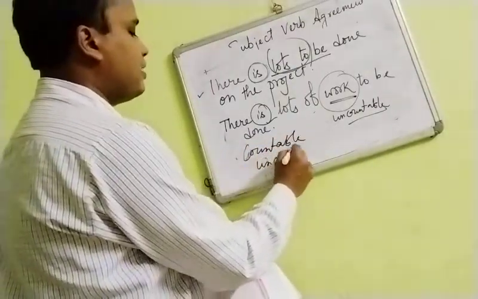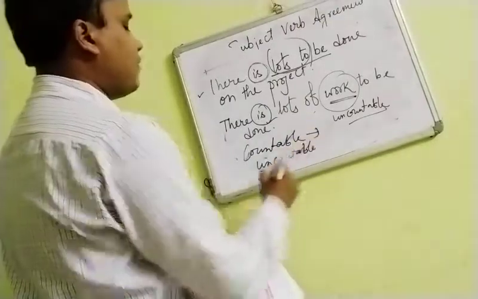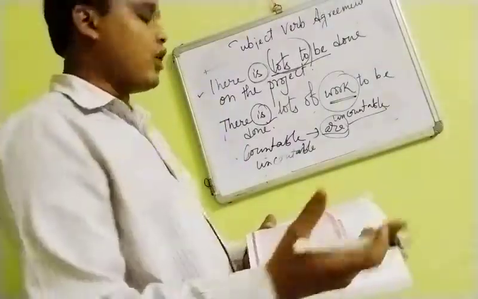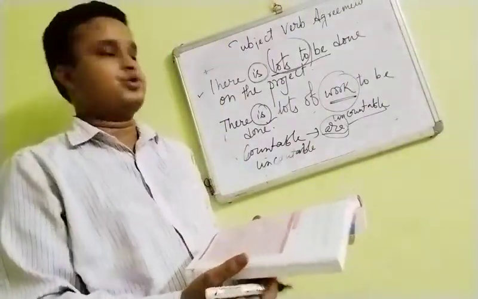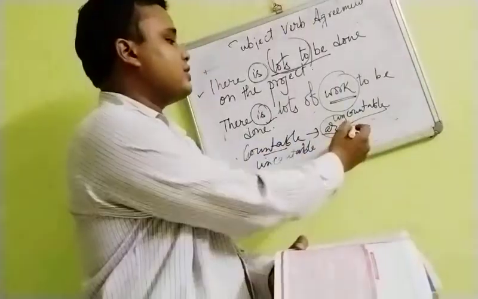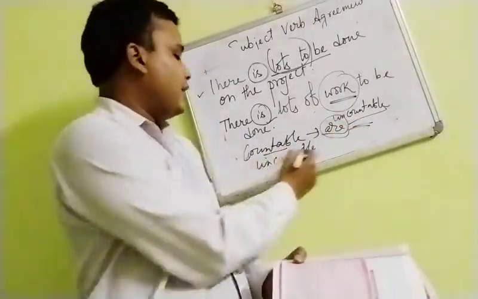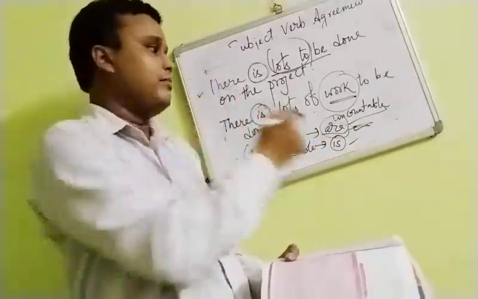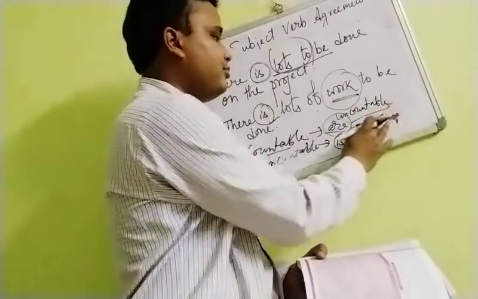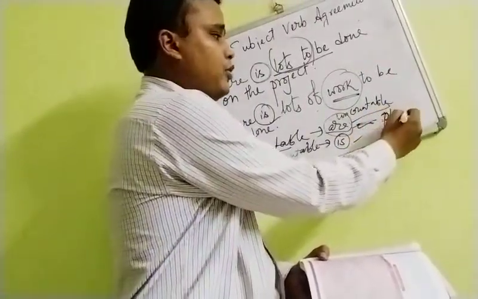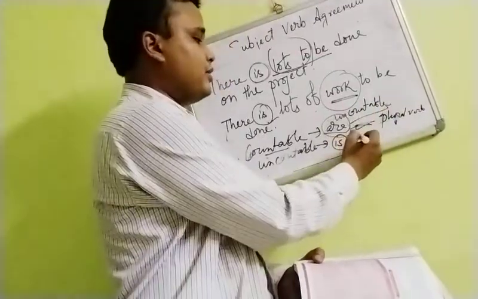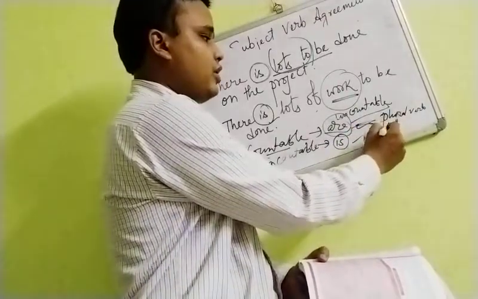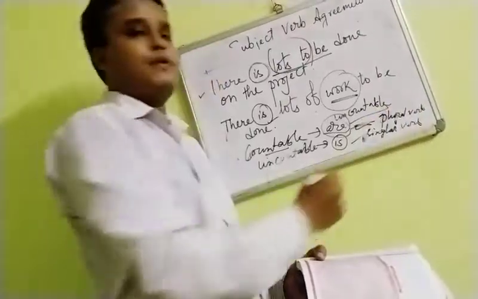So these should be very much clear. Basically, we see that for the countable case we can use "are" if it is plural, and mostly we will be seeing where "lots" or these quantifiers are being used. So you will see that a countable noun takes a plural subject and an uncountable noun takes a singular subject. I am using "is" and "are", but you should remember that this one will be taking a plural verb, and this will be taking a singular verb. Okay, singular verb. So you should make these very clear.